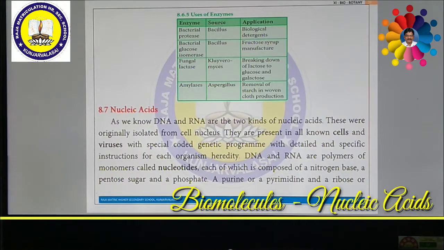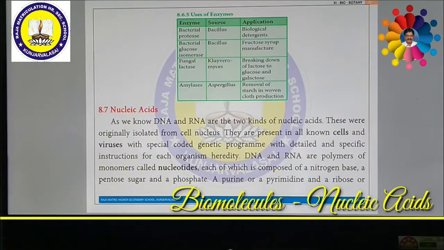Most of the nucleic acid is present in the nucleus, and some is present in the cytoplasm as well. They can form a complex structure called a nucleotide. A nucleotide is a polymer of a lot of monomers. Both DNA as well as RNA are made up of nucleotides. Usually the nucleotide has two important types of nitrogenous bases, called purine and pyrimidine.